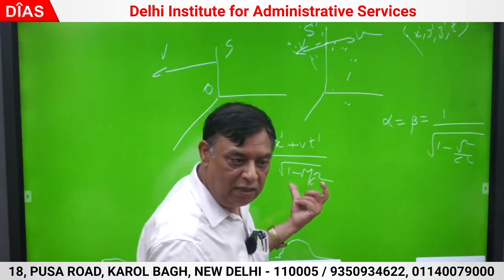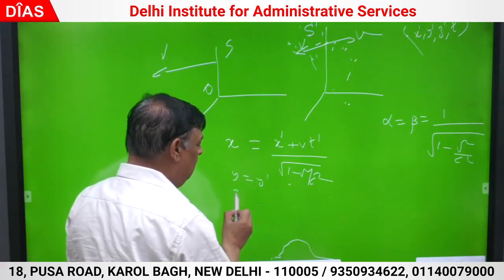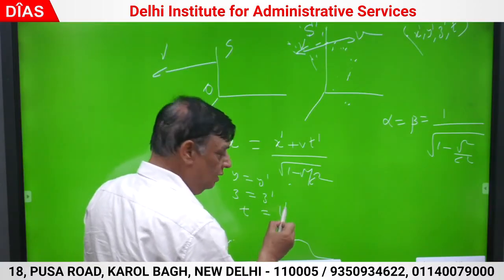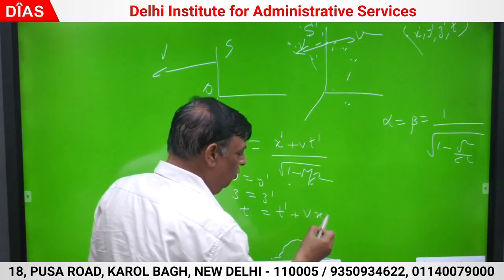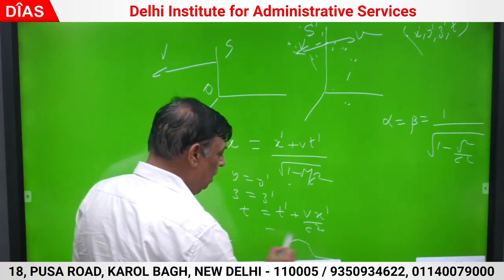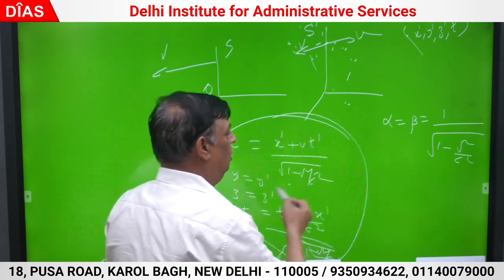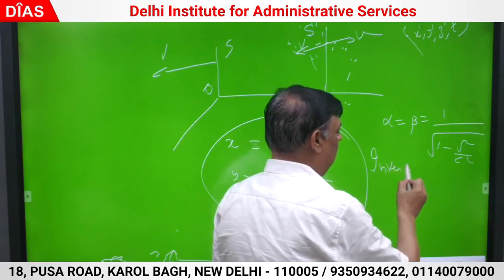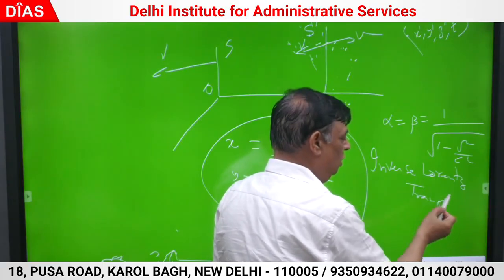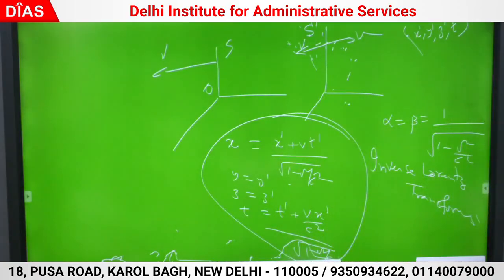Only v I have replaced by minus v. y is y dash, z is z dash, t is t dash plus vx dash by c square, upon root 1 minus v square by c square. Right? What are they called? Inverse Lorentz transforms. And I have demonstrated that when v is very, very less than c, all of them reduce to Galilean transforms.